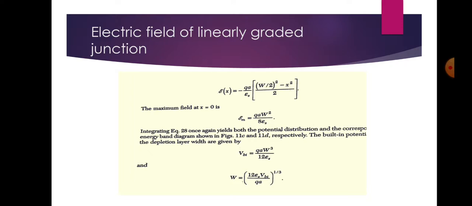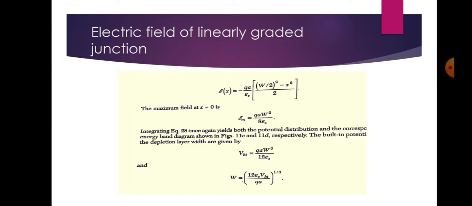If we integrate this equation once again, both the potential distribution and the corresponding energy band diagram are obtained as we have shown earlier. The built-in potential and the depletion layer width will be given by Vbi is equal to q a W cube by 12 epsilon s, and the depletion layer width W is given by [12 epsilon s Vbi by q a] to the power 1 by 3, as we have shown over here.